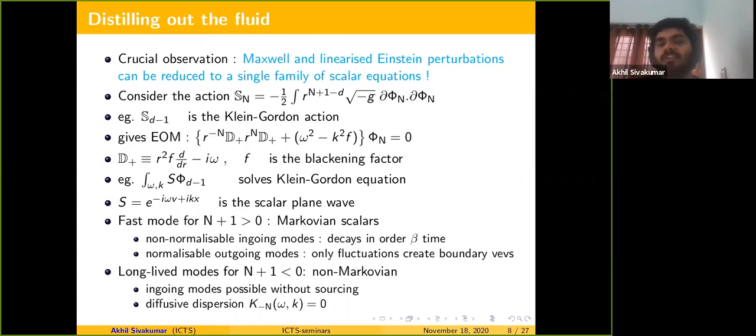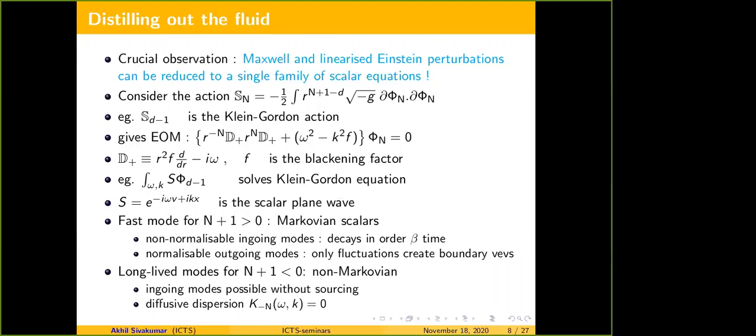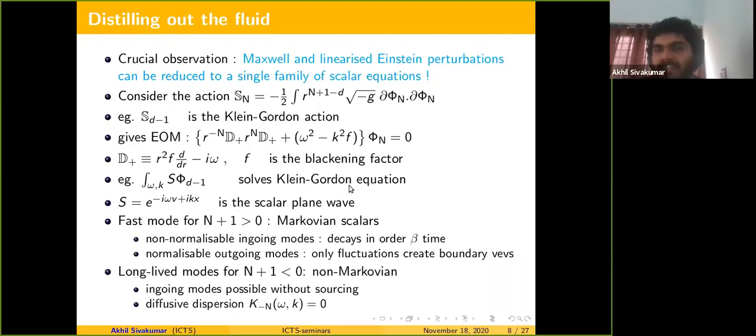Okay. But that's not a generic description, as we are coming to the next point. What I'm saying is the solutions for n plus 1 greater than 0 have quasi-normal modes which decay over beta time, and which are present in the geometry only if you add non-normalizable modes or sources in the CFT. Is that clear?